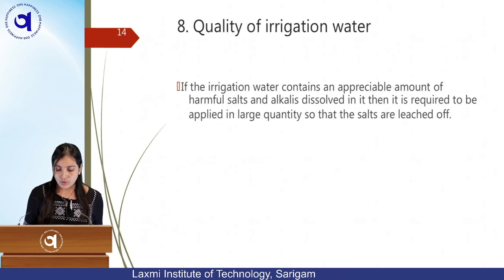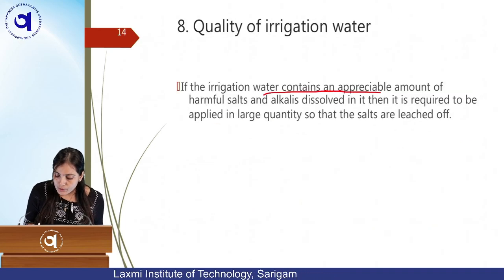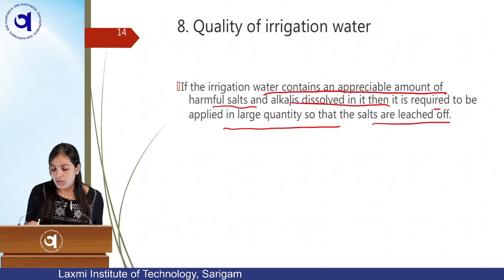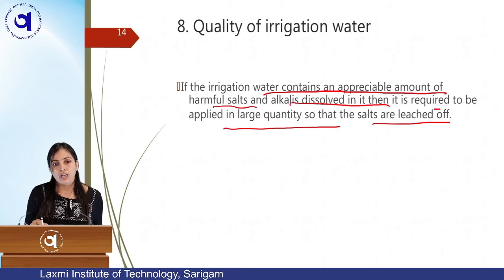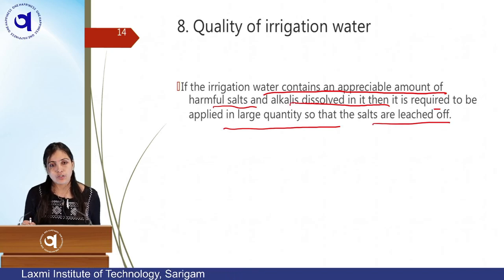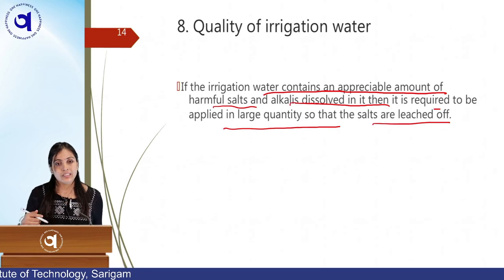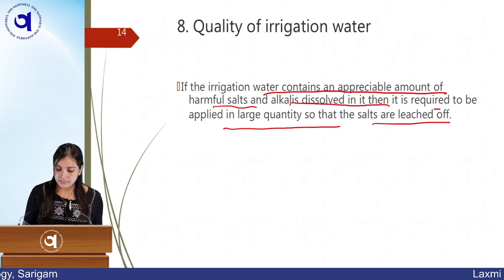Quality of irrigation water. So, if your irrigation water contains appreciable amount of harmful salt and alkalis dissolved in it, then it is required to be applied in large quantity so that salt are leached off. So, this comes under reclamation of the soil. If your water contains alkalinity like salt, then you have to do the leaching, and this leaching is done by flooding the entire land. So, here what happens? Your duty will be less.